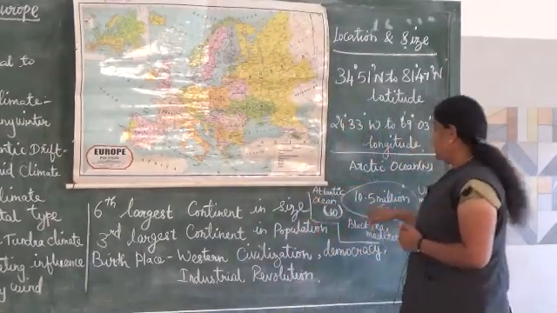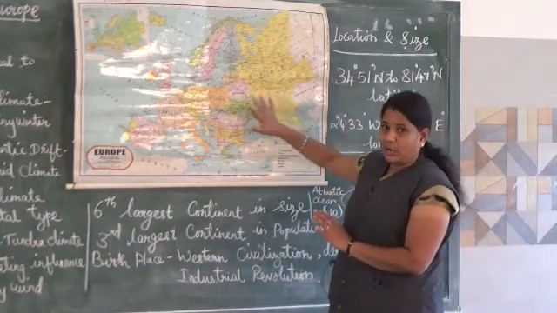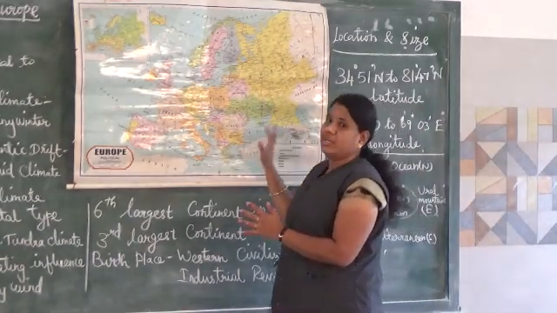So now you are very clear about the location and the size of Europe.